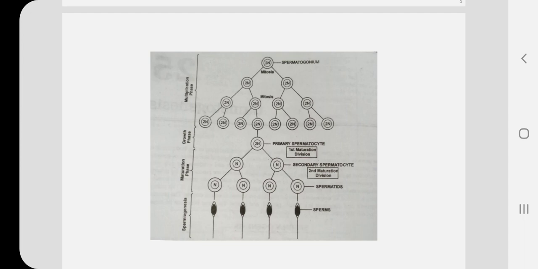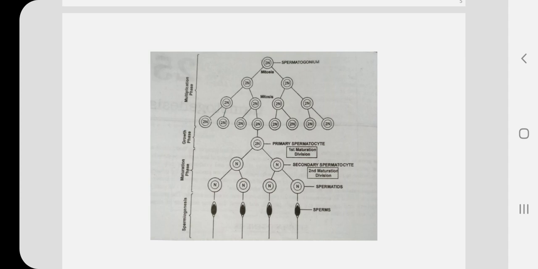Primary spermatocyte undergoes first meiotic division or first maturation division, which is a reductional division, and it reduces the chromosome number to half and produces two secondary spermatocytes which are haploid.